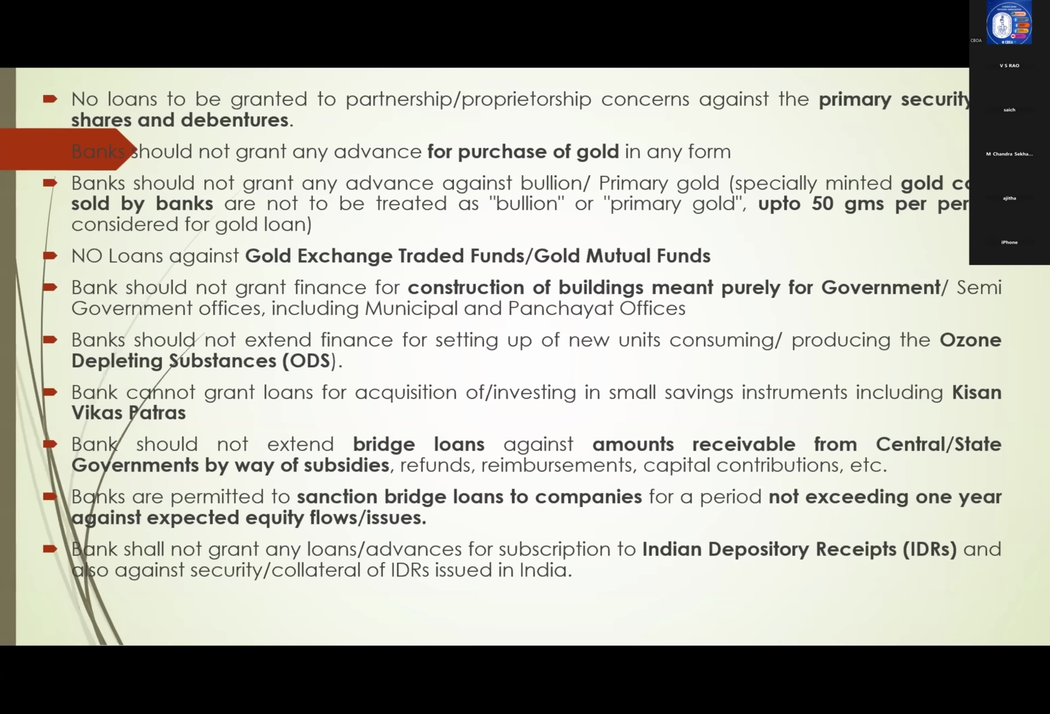But here the restriction is no bridge loan against expected receivables from government in the form of subsidies or incentives. Now, so many loans are there where they are eligible for subsidy. So against such expected subsidies, we should not sanction loans. That is, no bridge loans against amounts receivable from central or state government by way of subsidies, refunds, reimbursements, etc. No loans against IDRs, Indian Depository Receipts.